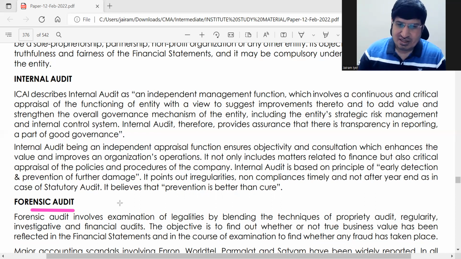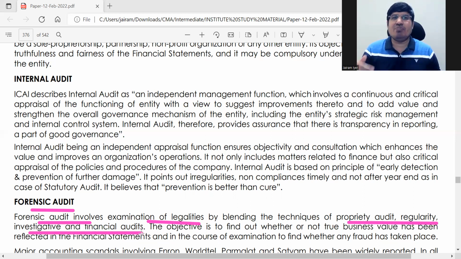So then next is forensic audit. ठीक है. So ये जो है तो forensic audit थोड़ा it's a थोड़ा latest edition है. Okay. So it involves examination of legalities. ठीक है. The techniques which it uses is propriety audit, regularity, investigative and financial audits. Basically it clubs some procedures. ठीक है, and does its job. ठीक है, कुछ प्रोसीजर्स को क्लब करता है.